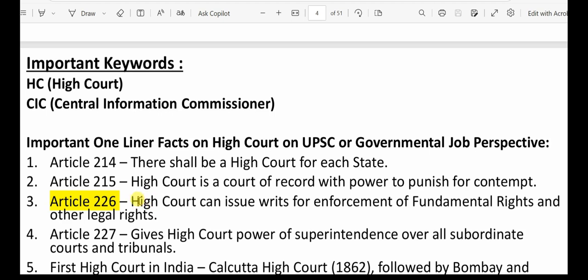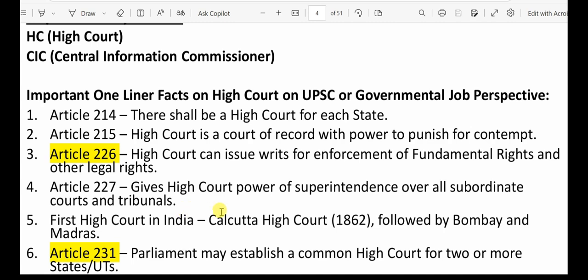Now, if we compare Supreme Court and High Court here, Supreme Court also can issue writs, but only for enforcement of fundamental rights. But High Court can issue writs both for fundamental rights as well as other legal rights. That means High Court has wider coverage for issuing writs. Next, Article 227 gives High Court the power of superintendence over all the subordinate courts and tribunals. That means whatever subordinate courts and district courts are there, High Court has the power of superintendence.